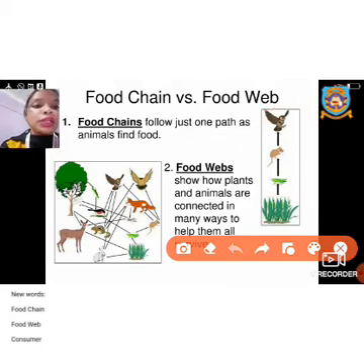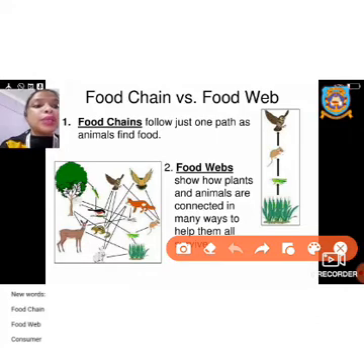Next we have food webs. Food webs show how plants and animals are connected in many ways to help them all survive. The difference between a food chain and a food web is that a food chain follows one path, while food webs are connected, like a spider web. Everything is connected.